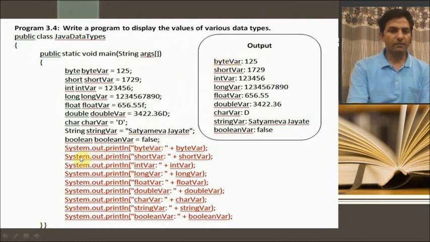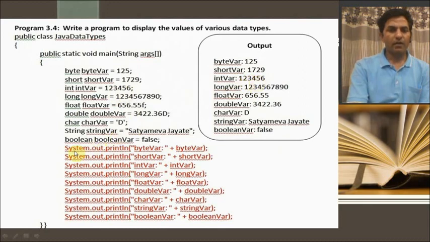So here I'll see system.out.println short var whose value is 1729. I mentioned it here. So it is initialization of values and it is coming here with a variable. So the integer value is 123456. Here the integer value is like that.